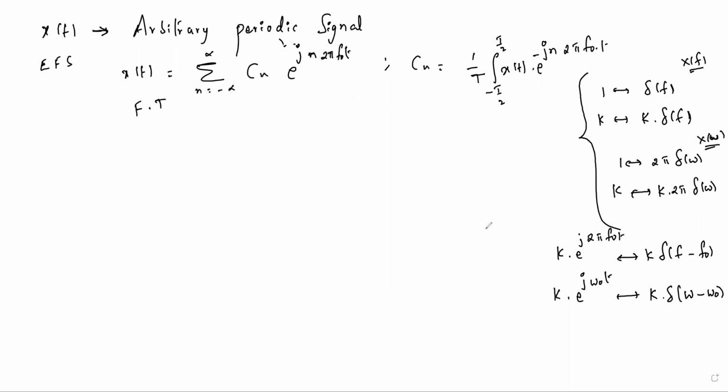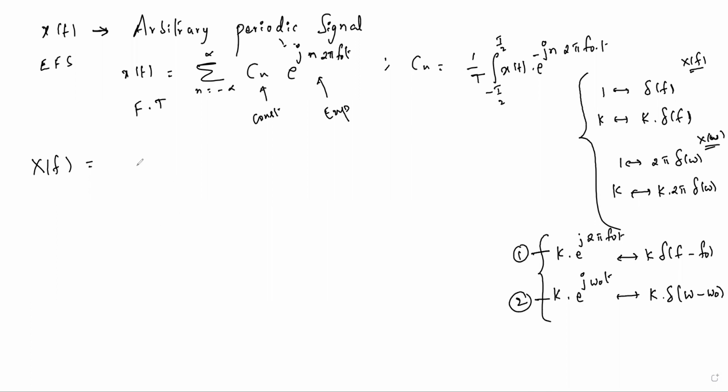Right. We have these Fourier transform pairs. So from this, if you observe, in this expansion, this is constant k, and this is exponential. So obviously the Fourier transform of this expression should be a sum of n number of impulse functions. Now I want x of f for this x of t. Then I can use this first one.